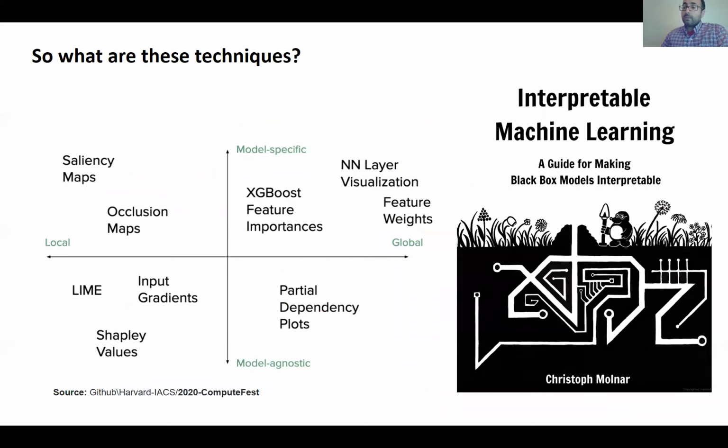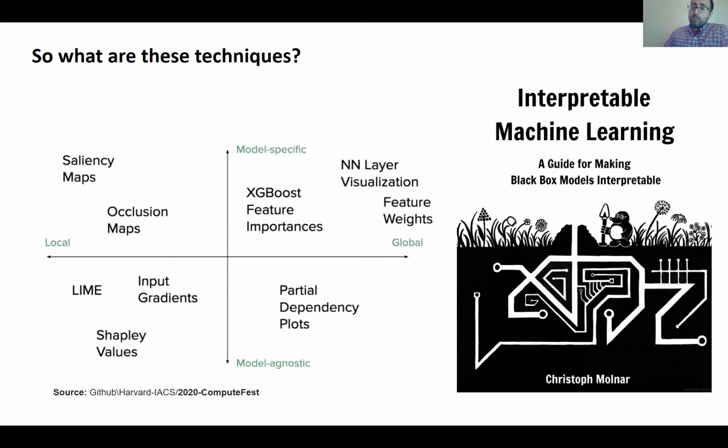Now let me introduce this great book by Christopher Molnar, which talks about methods for interpretation of machine learning models. Also, as a side note, the author made this book available to the public for free, which you can find on GitHub. Now, in this book, the author suggests that from one perspective, we can classify these interpretation techniques as either local or global, where local methods help us to study small portions of larger machine learning models. And in contrast, global methods are better suited to interpret the machine learning model as a whole.